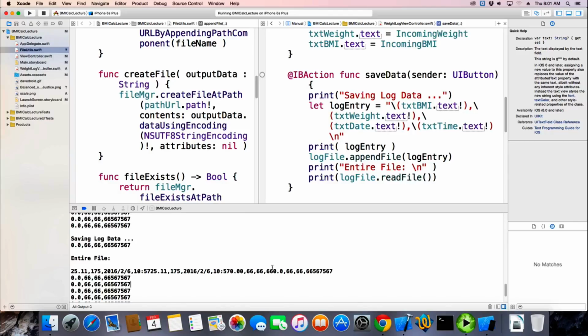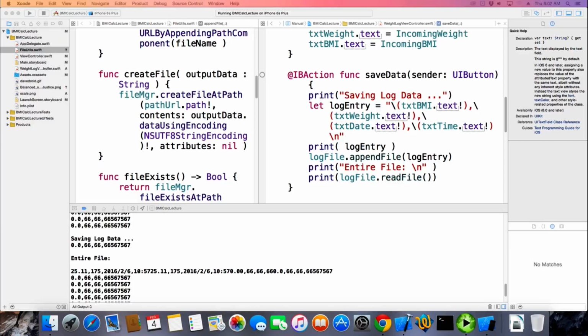You just have them delete it and recreate it? Yep. Actually, let's see. How did I do it now? Open it, delete everything, and then... There's a method called truncate file at offset. Typical long method name.